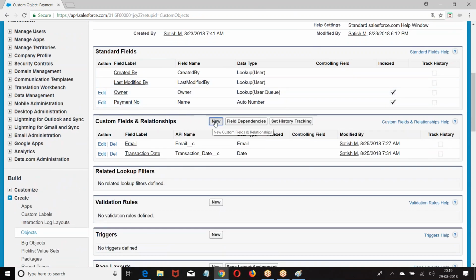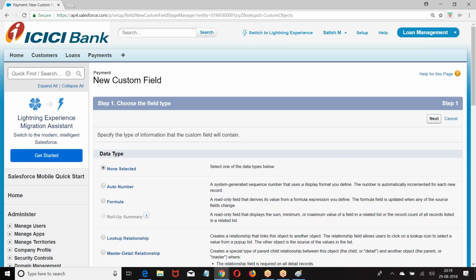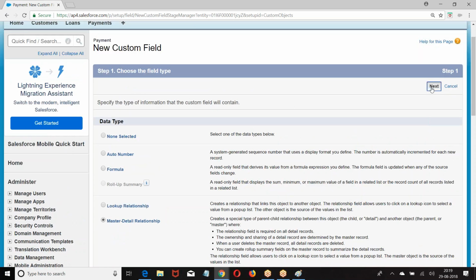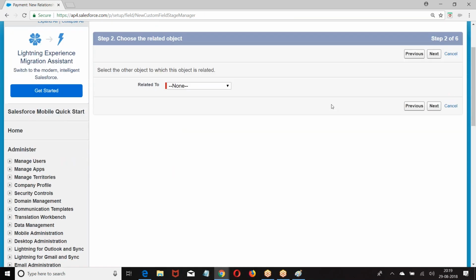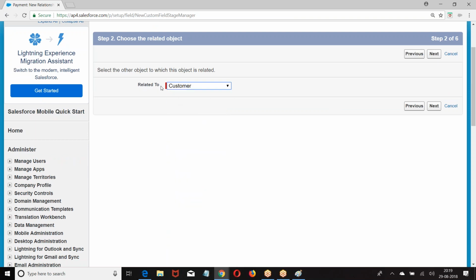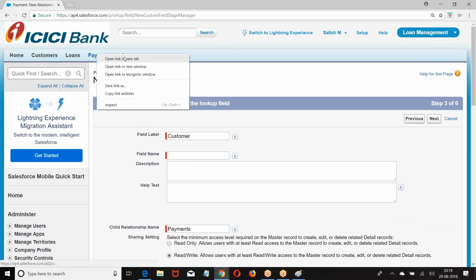What is that? Why am I creating on the payment? Payment is a custom object, and in the one-to-many relation between customer and payment, customer is one, going to make n number of payments. So on the payment object, I am trying to create master detail. What was the relation here? Choose my master related to. Who is my master? Customer. Customer is my master. Next.